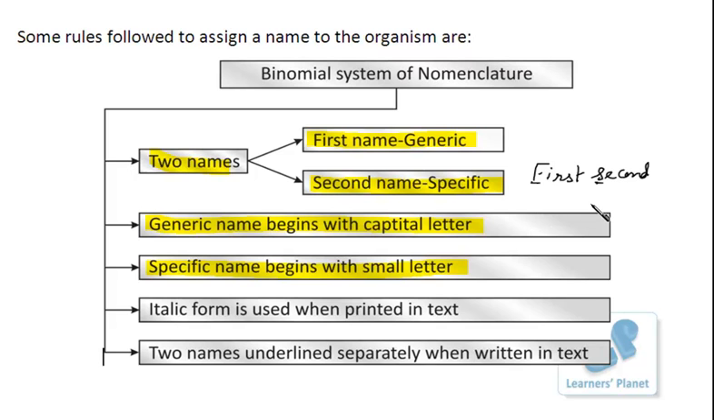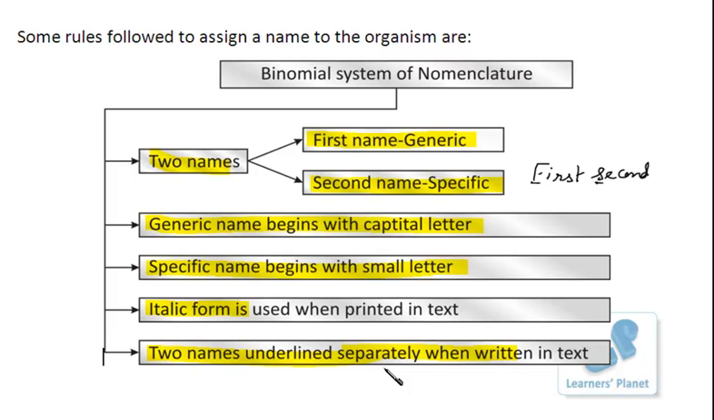Beyond this, another point is that the name should be written in italic form when it is printed in the text. It means that if you are typing some text, and in between this name is coming, you have to use the italic format, right? And in case you are writing on paper with a pen, then whenever the name is coming, you are supposed to underline this name. And for underlining, the two names should be underlined separately.